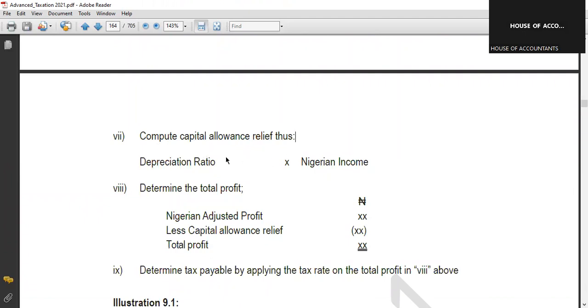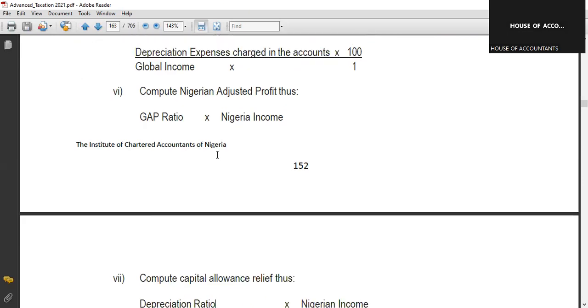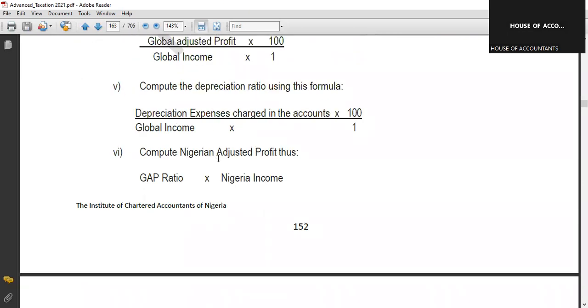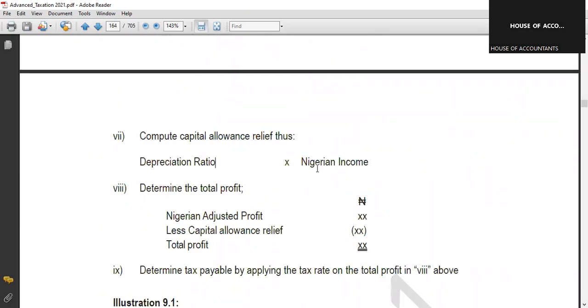Then compute capital allowance relief. How do you calculate capital allowance? You use the depreciation ratio you calculated in step 5 and multiply it by the income you earned in Nigeria, and that will be your allowance relief.